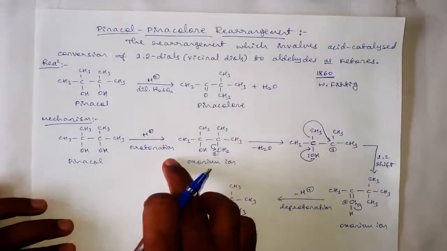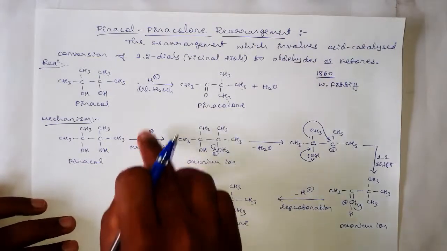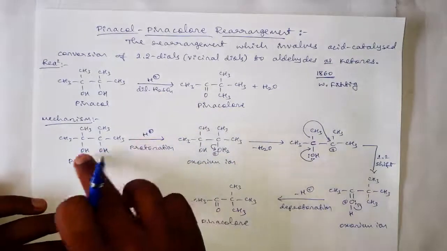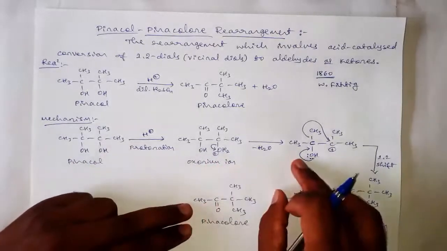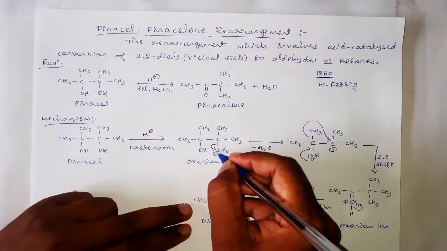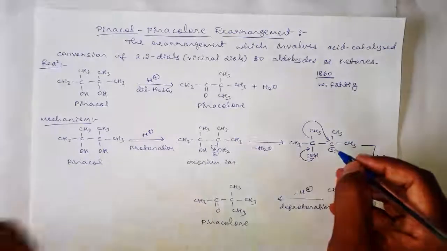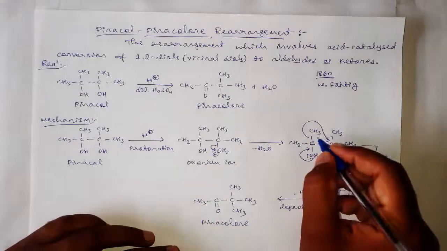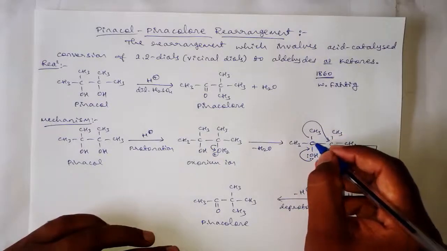First step involves protonation, and the proton will come from the acid, and this proton will get attached to any of these two hydroxyl groups and forms an oxonium ion. The next step involves dehydration, that is a loss of water molecule, and the oxygen having positive charge will drag the bonded pair of electrons towards itself and forms a carbocation, and this carbocation will then bond with one of the substituents present on this carbon.